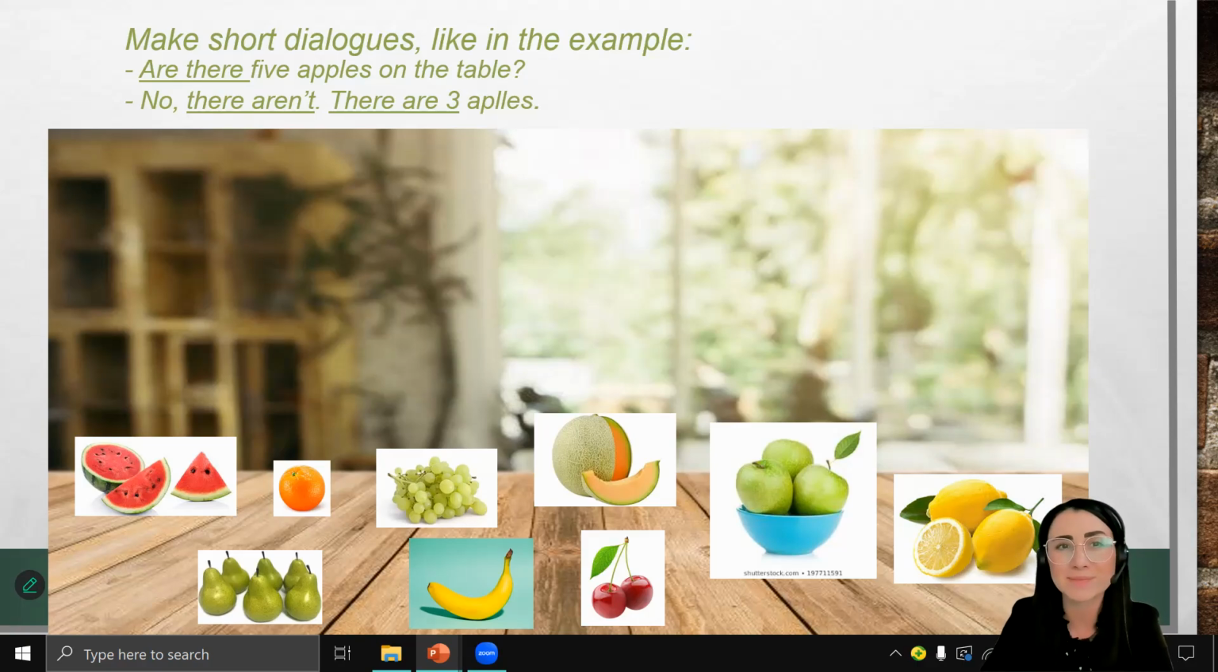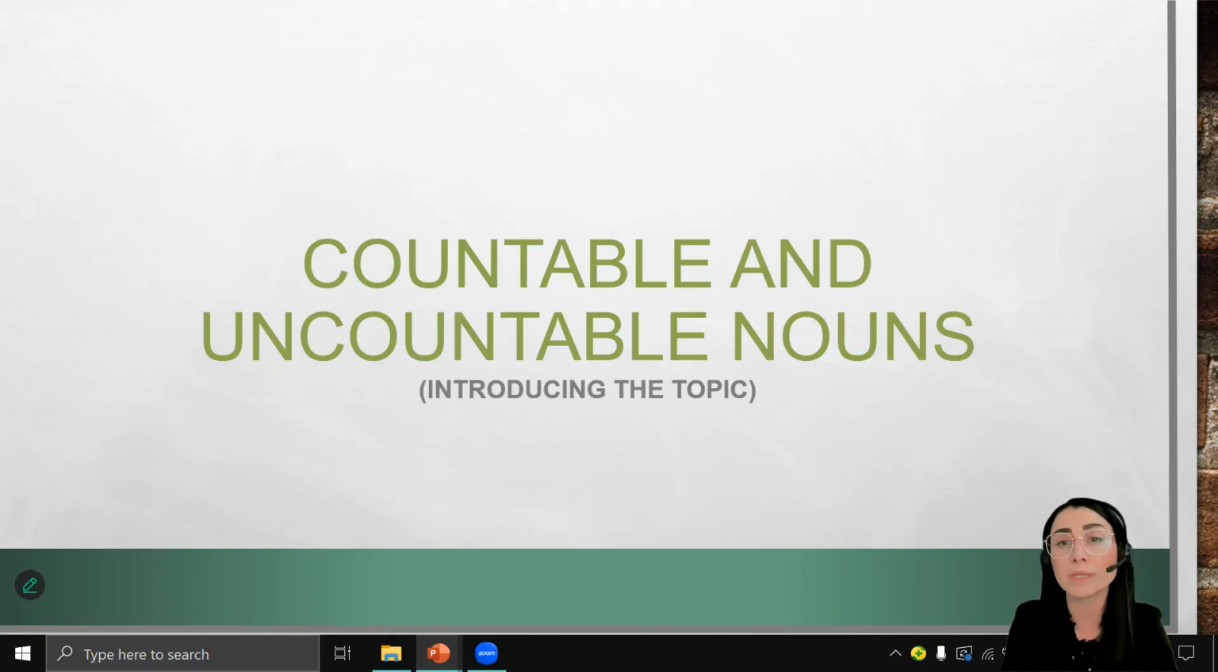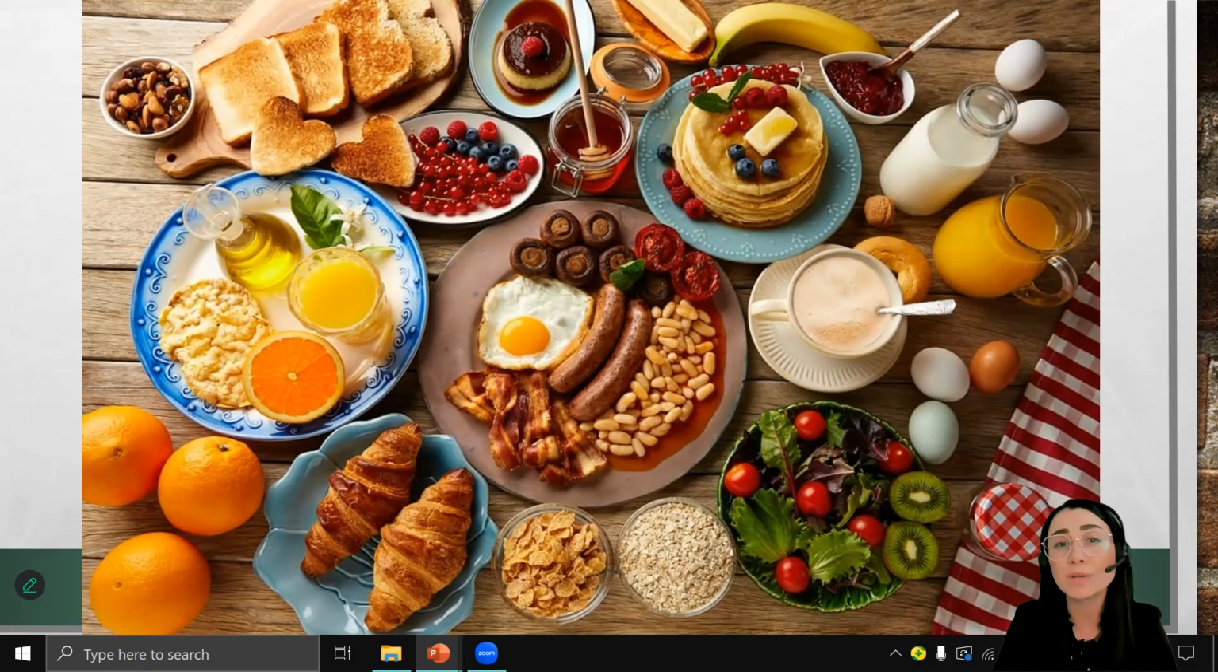Let's go further. Countable and uncountable nouns. This is our next grammar topic, and it is extremely important, like each topic in this course. Have a look at this picture. Tell me, please, what do you think? Is it